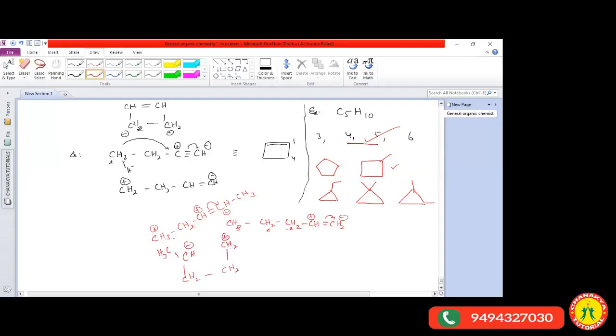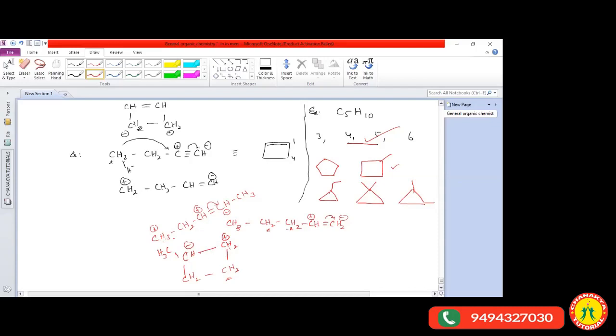How does it become CH2 plus? Because the last carbon donates the hydrogen to the third carbon atom. The third carbon atom is converted into CH2, and the last carbon becomes CH2. Two opposite charges are present side by side, so a new bond is formed between the two carbon atoms. Does it form or not, Samhita?